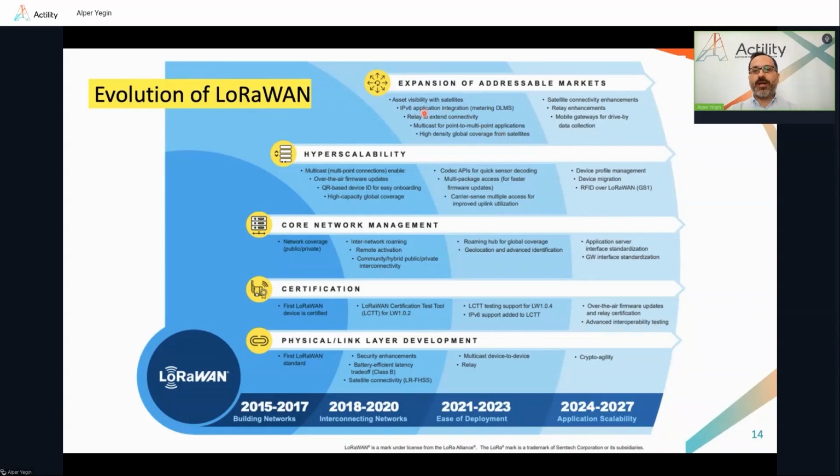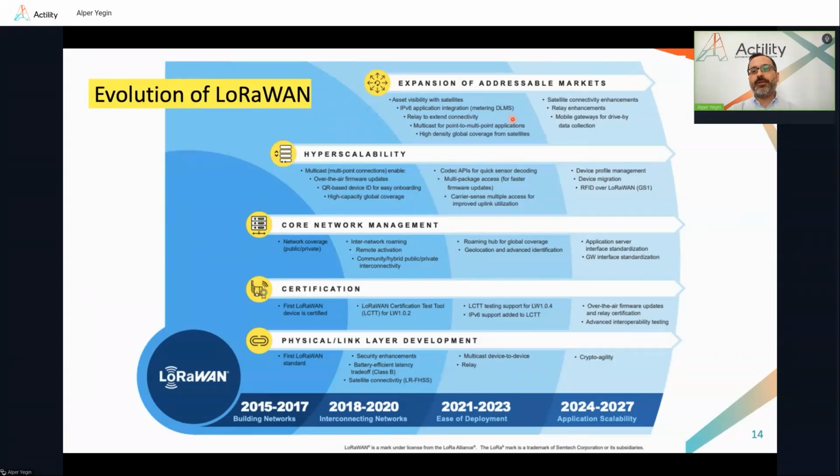And in order to run IP over LoRaWAN, we had to do significant compression on the IP headers and the other higher layer headers. That's where we collaborated with the IETF through the LPWAN working group to build the SHIC feature. And that basically opened up supporting practically any IP-based service over LoRaWAN.